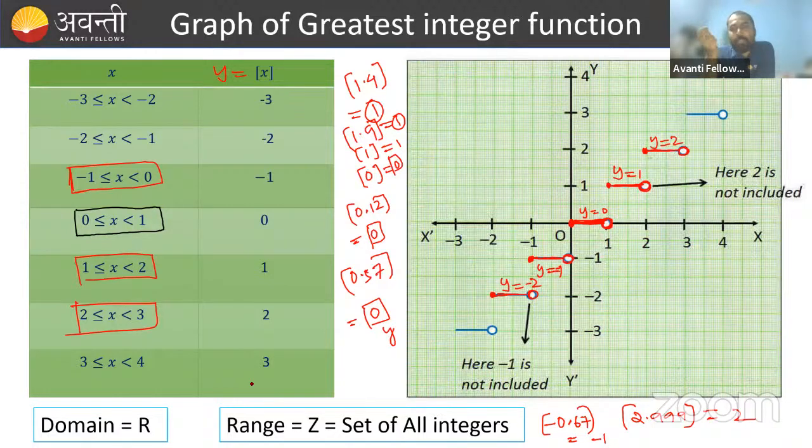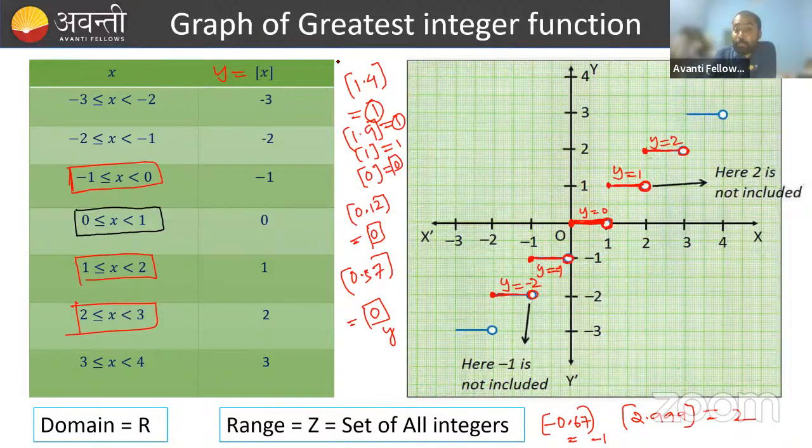So simply you have to take the values of x, and when you put the values of x, you will get the values of y. Likewise, you can plot the graph.